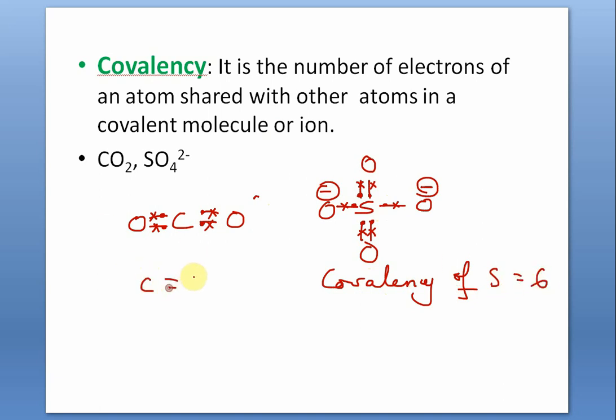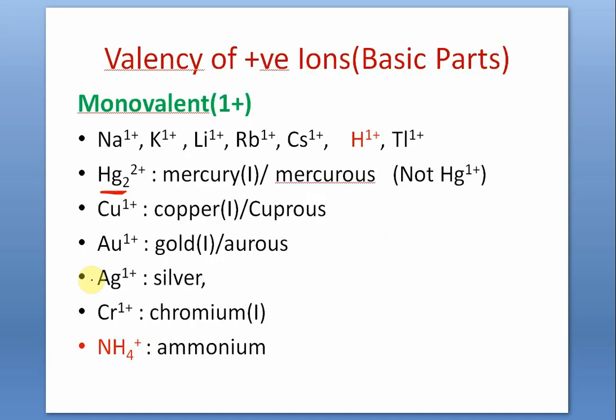Covalency of carbon is 4. So more about this we will discuss later. Let us now focus on the different positive ions and negative ions that constitute an ionic compound.